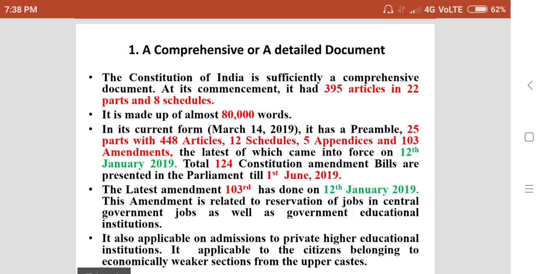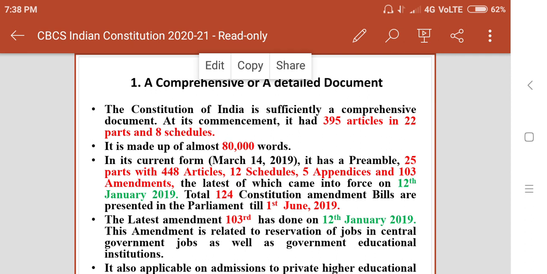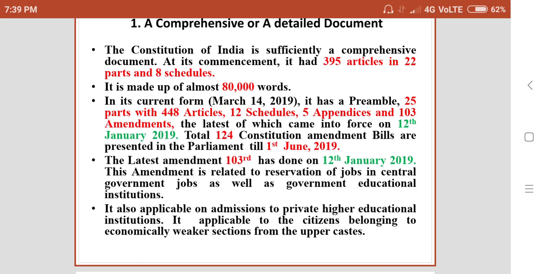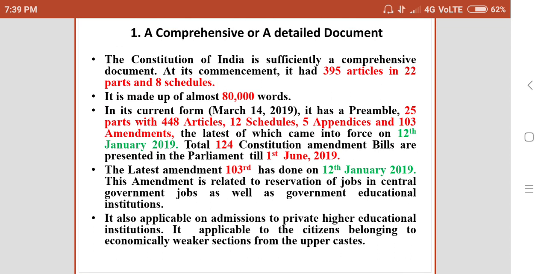25 parts with 448 articles, 12 schedules, 5 appendices, and 103 amendments, the latest of which came into force on 12th January 2019.